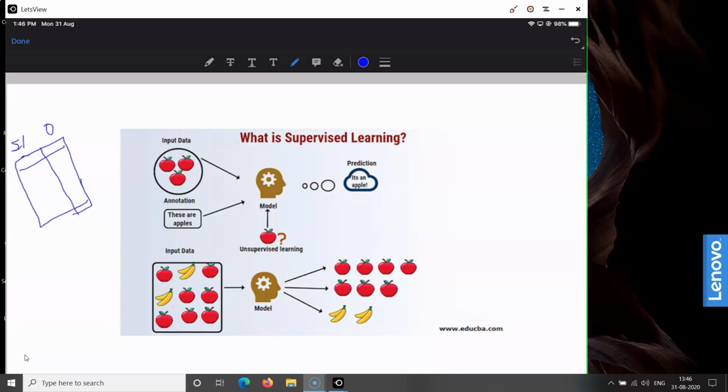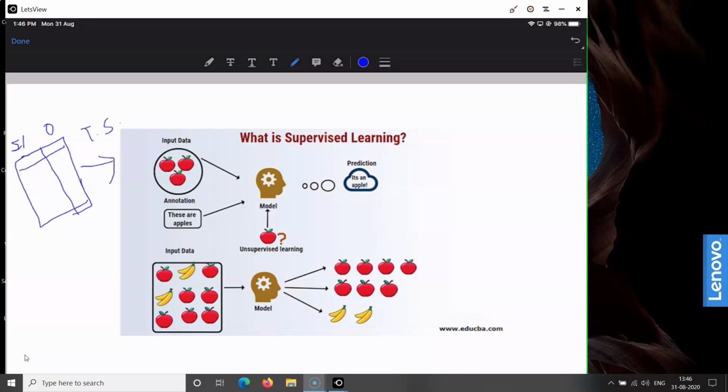So in this case, the training data set has two components: the input data, or input features, and the output labels. If this kind of data is available for training a particular model, then that kind of machine learning approach is called the supervised machine learning approach.